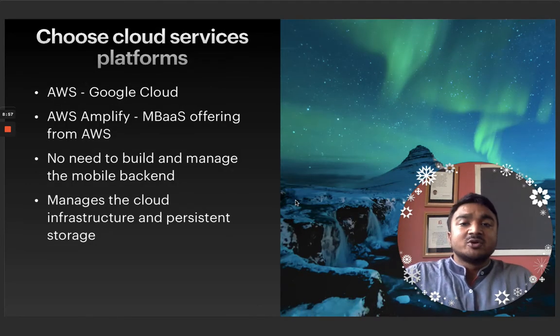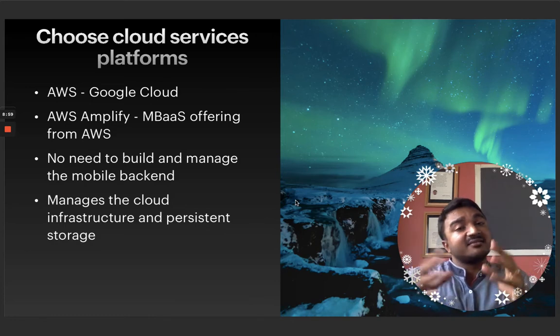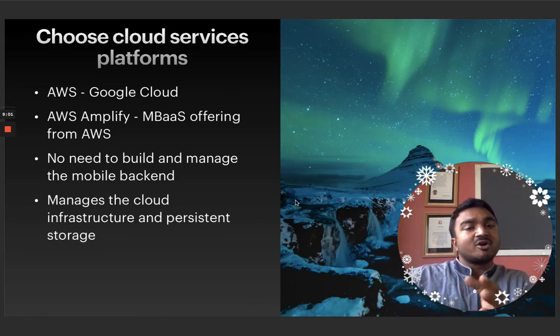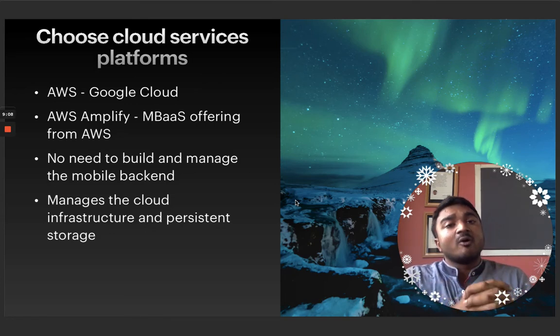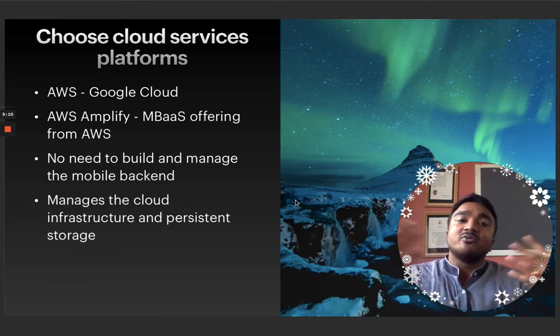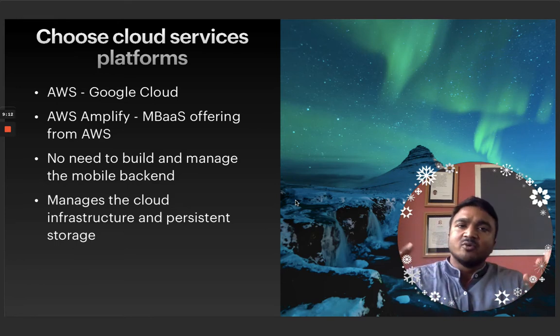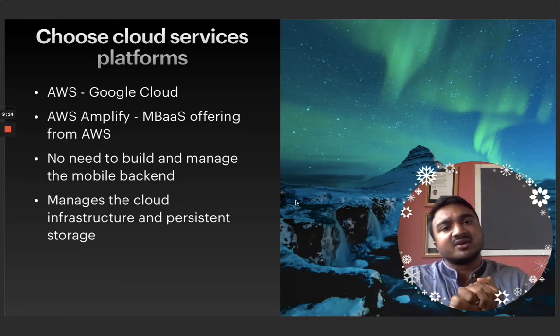Now we need to choose the cloud services. That is the next phase. Now we are ready with our documentation. We know what type of security we need. Now where to implement it and why. Nowadays these things are implemented on the cloud. People are preferring AWS, Google Cloud and many other services.